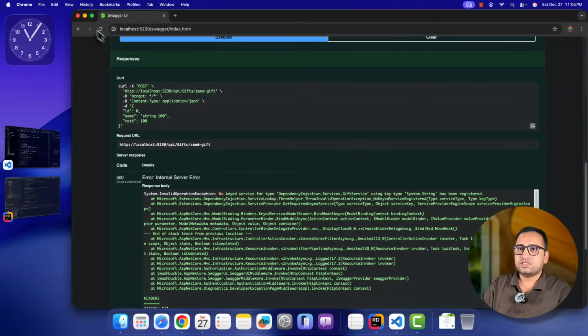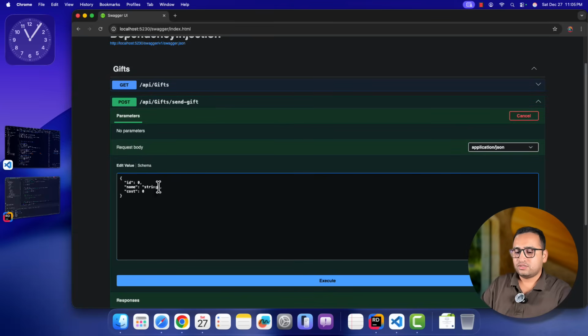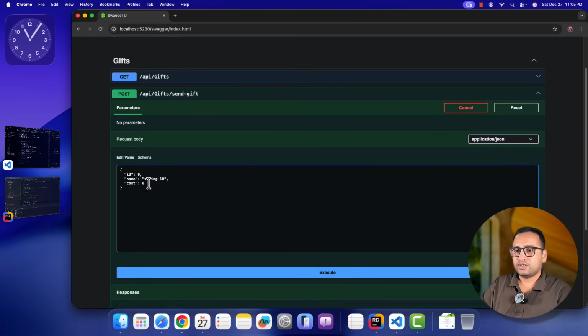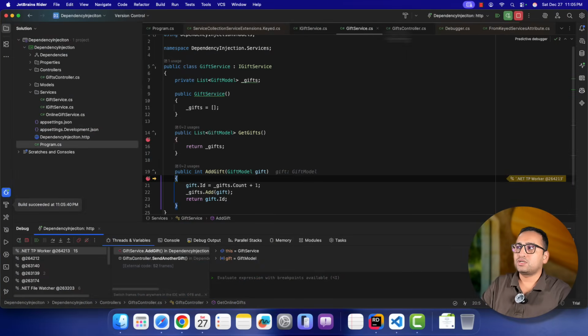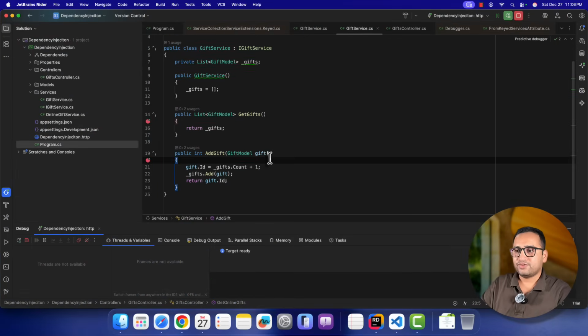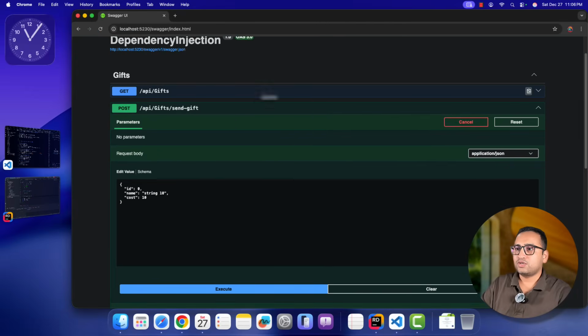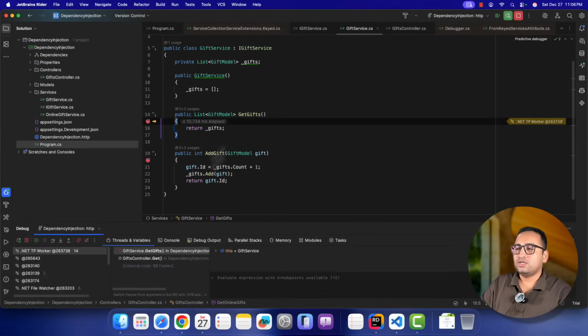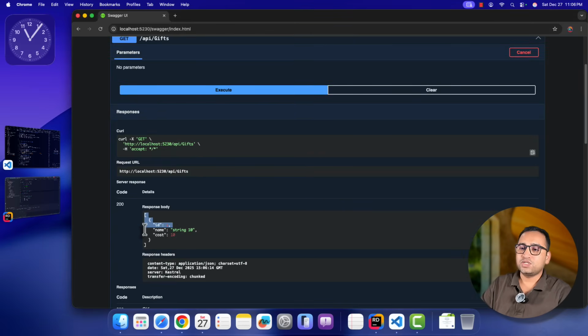Okay, so this is the app. Refresh this page and send gift. Click over here. Let's see the data. I'm going to add the proper data over here. Execute. You can notice that we are hitting the proper gift service controller. There we are. Perfect. You can notice that we are hitting this proper add gift method. Perfect. We have added the data. If I want to get it, click on it, try it out. You can notice that still we are hitting the same get gift method. Continue. Here we are getting the data. This is because we are registering that service using the singleton method.